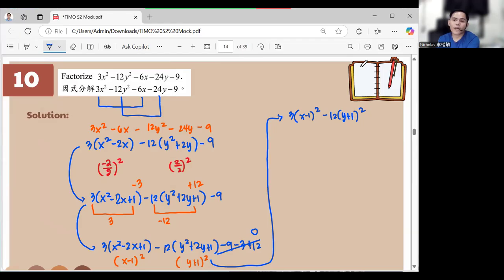And we can factor out the 3. So if we factor out the 3 in here, it will become x minus 1 squared.